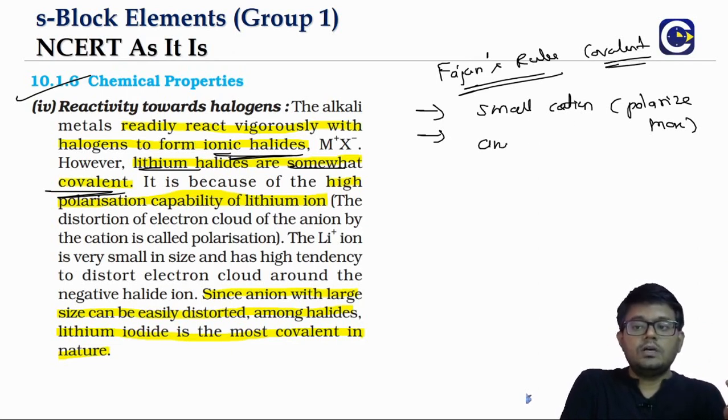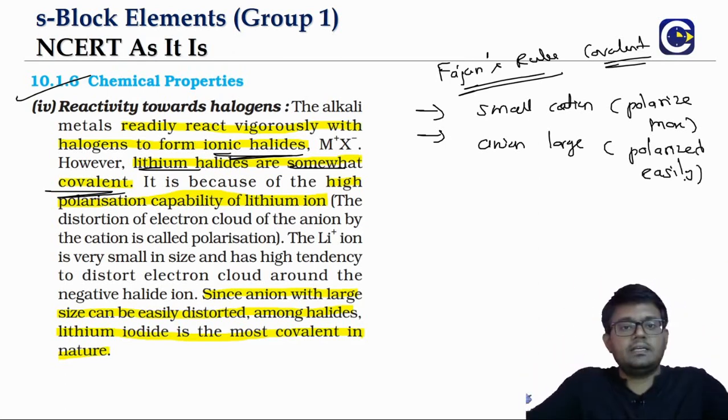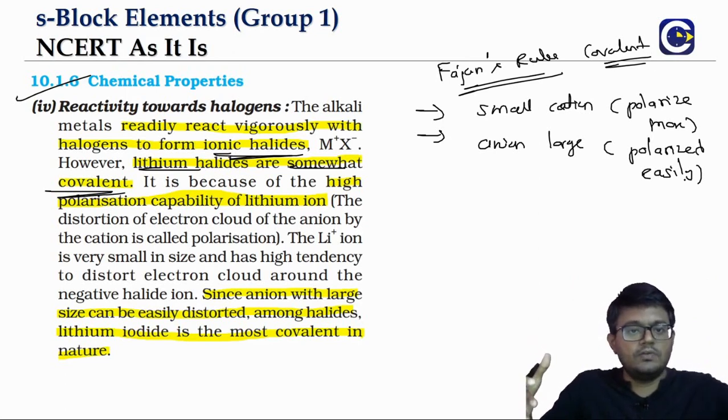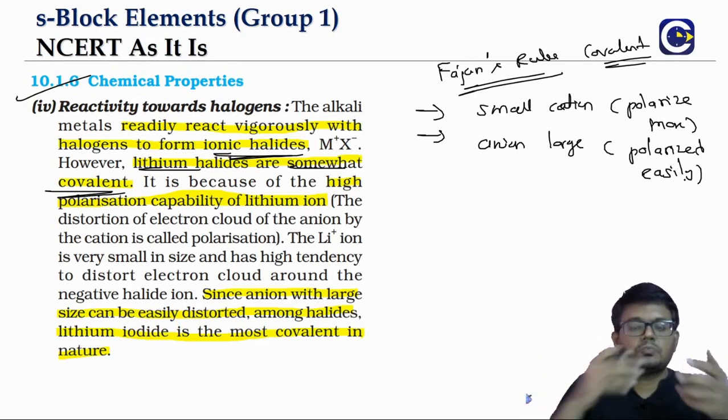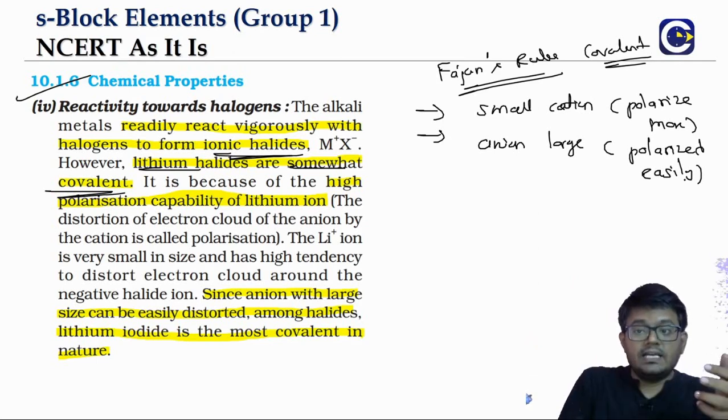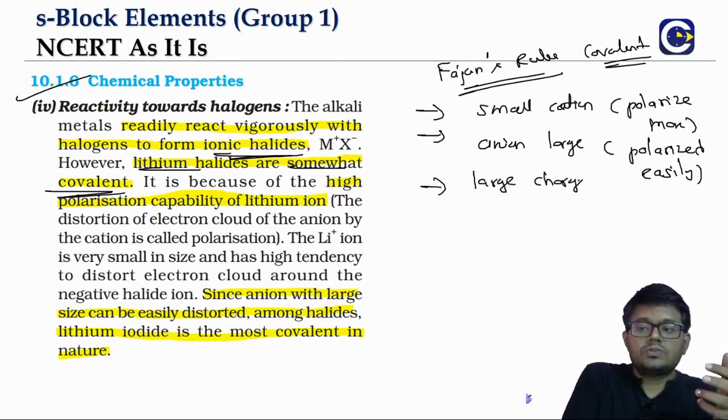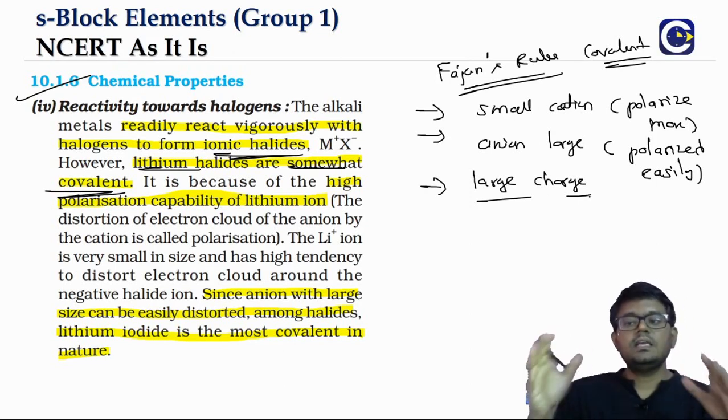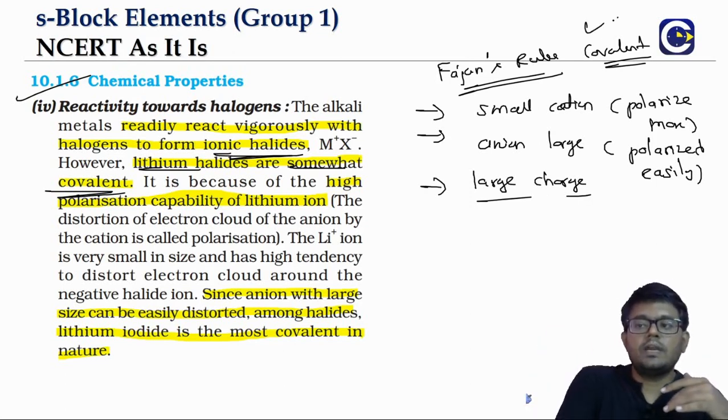Likewise, when the anion is large, it gets polarized easily. A large anion cannot hold the electrons, so the electron cloud will move away. So small cation, large anion and large charge values, these are the three favorable conditions for the covalent nature.